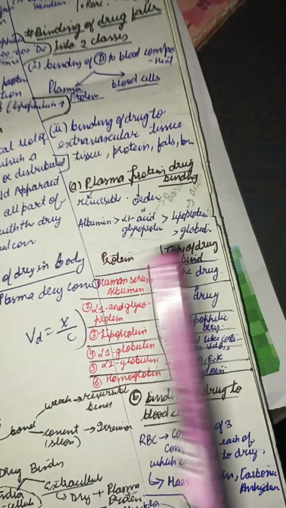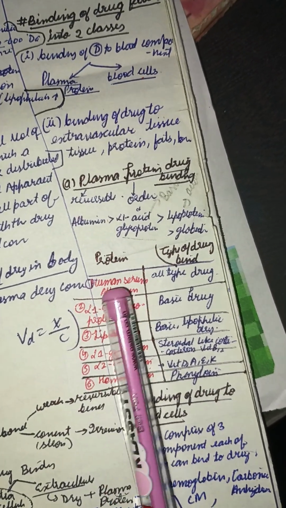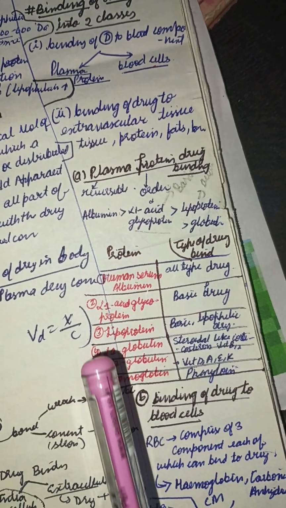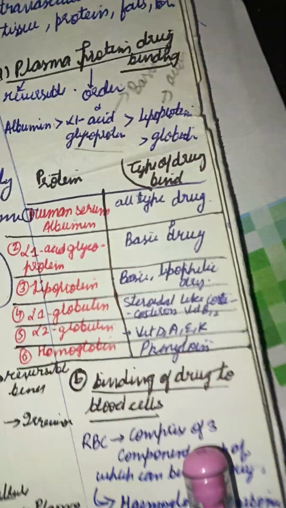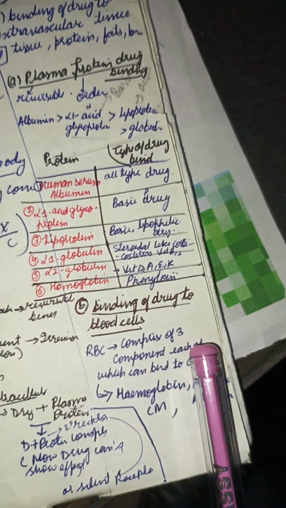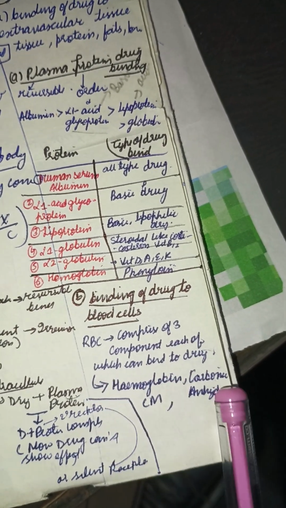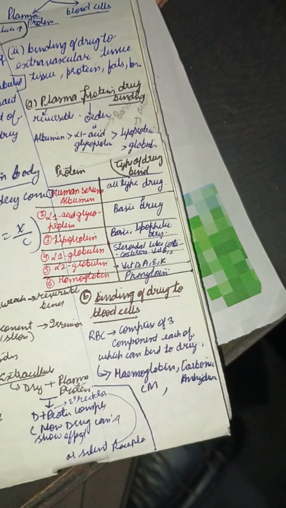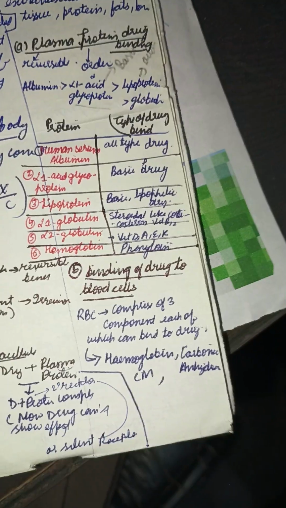Now the protein and the type of drug which binds to it. For example, human serum albumin can bind to all types of drugs. Alpha-1 acid glycoprotein can bind to basic drugs, and lipoprotein to basic and lipophilic drugs. Now binding of the drug to the RBCs, or blood cells: they comprise three components, each of which can bind to the drug. Hemoglobin, part of the RBC, can bind, and the carbonic anhydrase enzyme also binds in the RBCs.